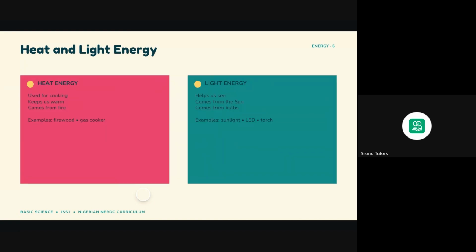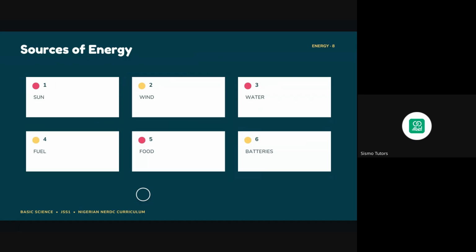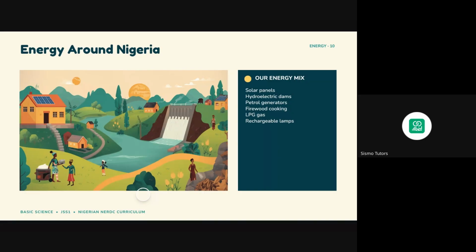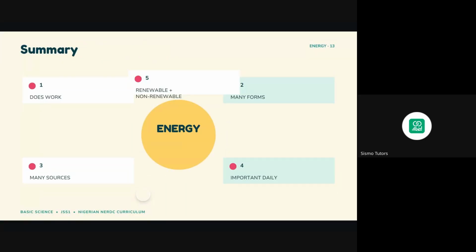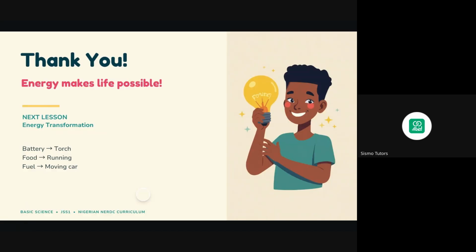Forms of energy: heat energy, light energy, sound, electrical, chemical. Sources of energy, renewable and non-renewable. Energy around Nigeria. Why is energy important? Class activity. If you notice, all of them gave you exactly the same thing, just a different way of presenting information, because they are working based on the content you give them. All right, so that's the summary, and then you have a quick quiz for those in JSS1. And thank you, energy makes life possible. The same way the other tool ended the slide, that was the same way Canva ended the slide as well.